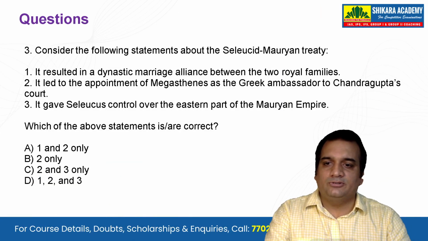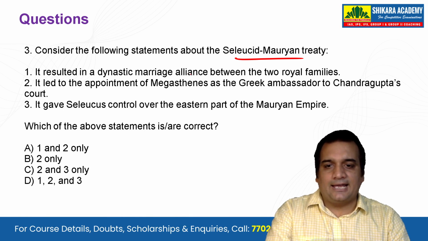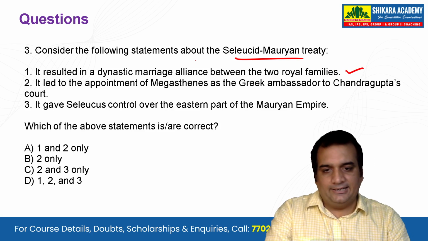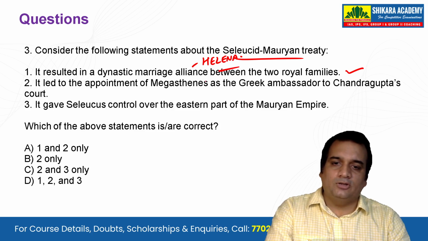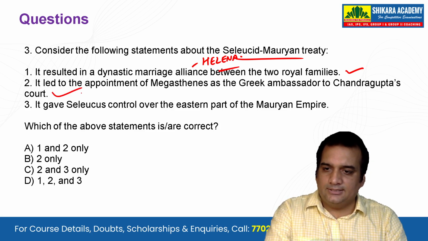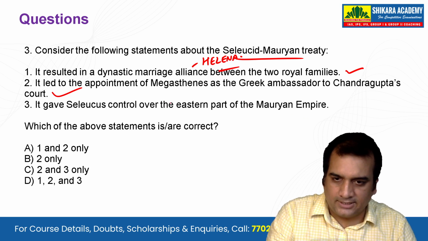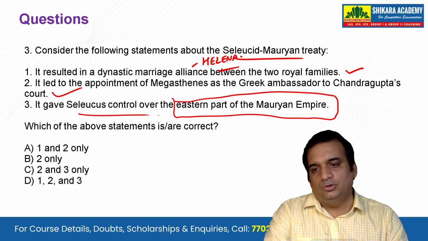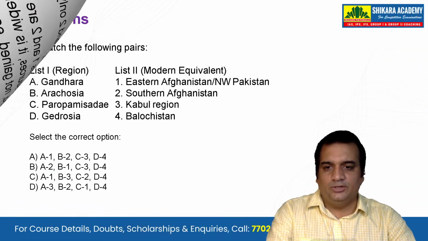Let's see question number 3. Consider the following statements about the Seleucid-Mauryan treaty. It resulted in a dynastic marriage alliance between the two royal families. Yes, it did. Helena was the daughter of Seleucus Nicator the first. It led to the appointment of Megasthenes as the Greek ambassador. Yes, it is also true. It gave Seleucus control over the eastern part of the Mauryan Empire. Eastern part of the Mauryan Empire. Why would Seleucus have the control? No, this should be wrong. So 1 and 2 is the correct answer. Yes, 1 and 2 is the correct answer.